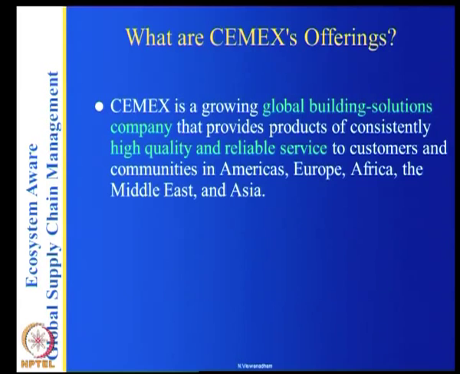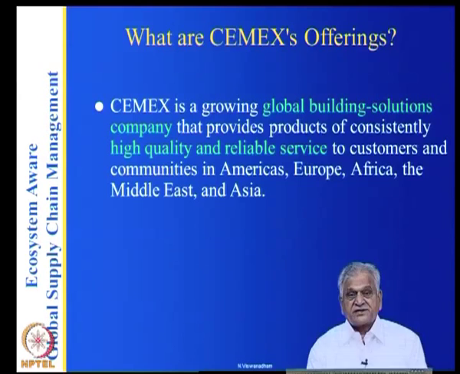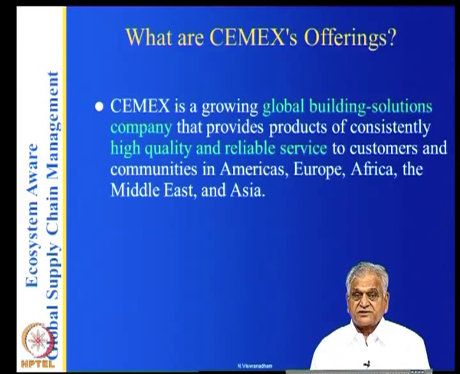It may not manufacture the steel. It manufactures cement, but it procures the other materials like gravel and the steel and others, and orchestrates so that it basically supplies to various distributors.